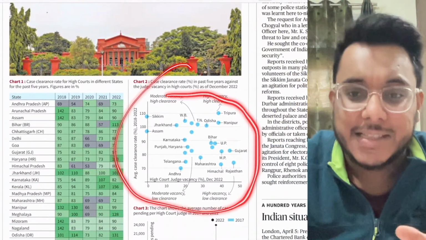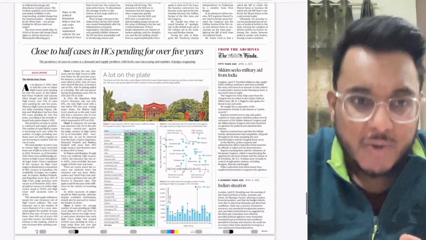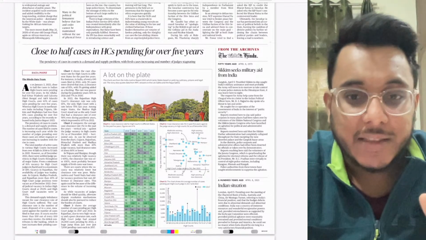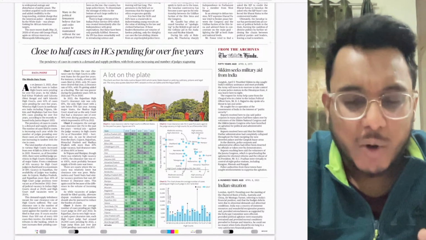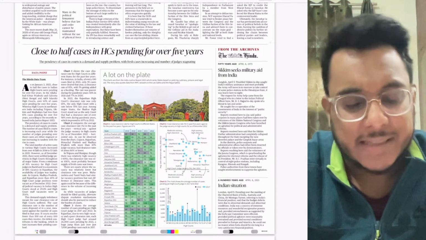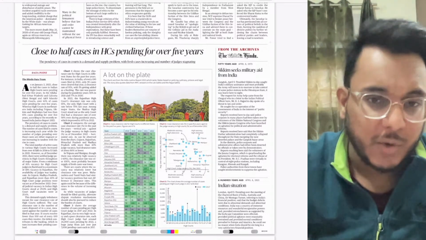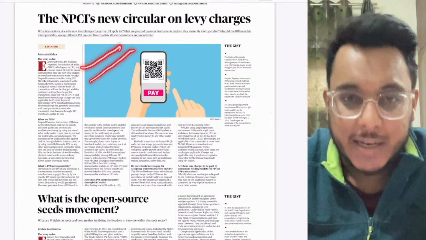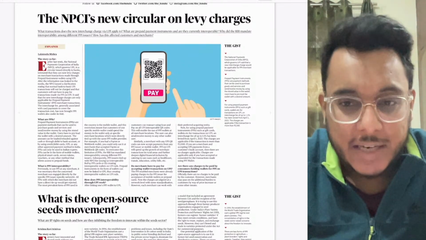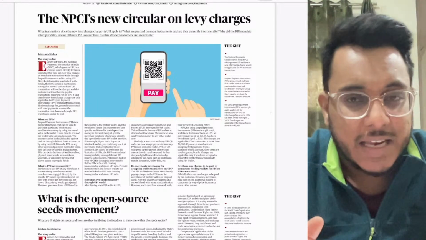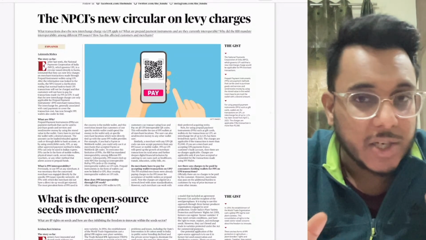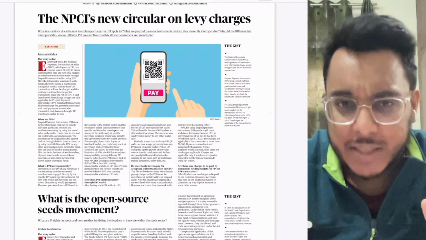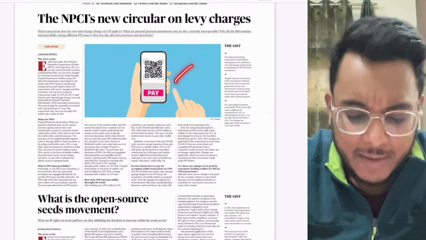Then the state-wise data is being given. You are not required to remember every state's data, because you cannot do that, and it is not important. If you are preparing for some state PCS exam, you can just see your state's status. Then NPCI's new circular on levy charges. We'll see this issue because recently the news came that NPCI will be charging 1.1% charges. We'll go briefly, not in too much detail.